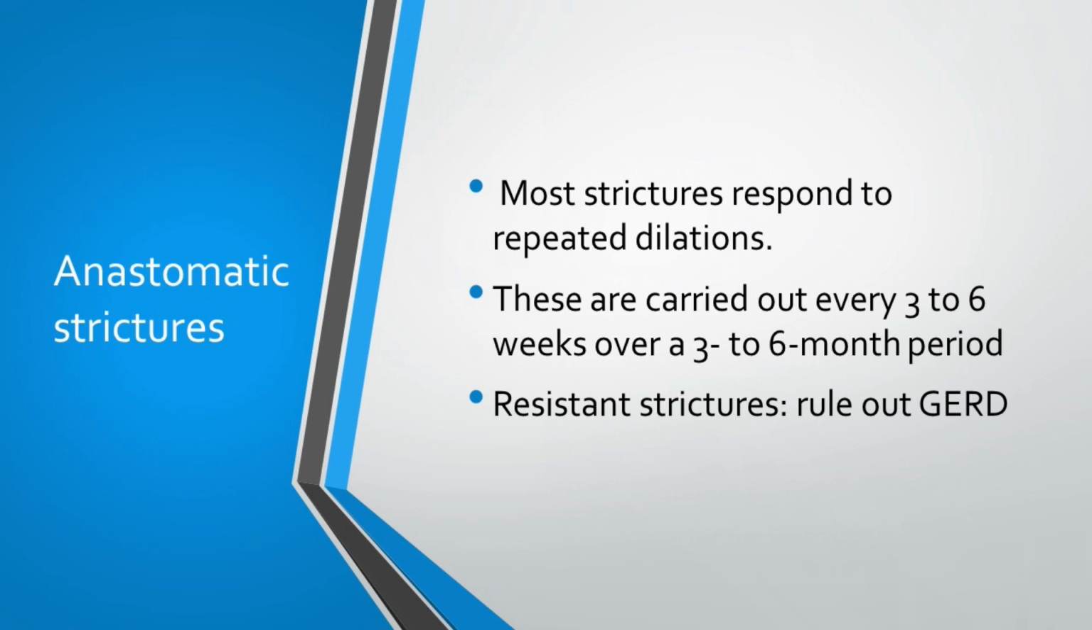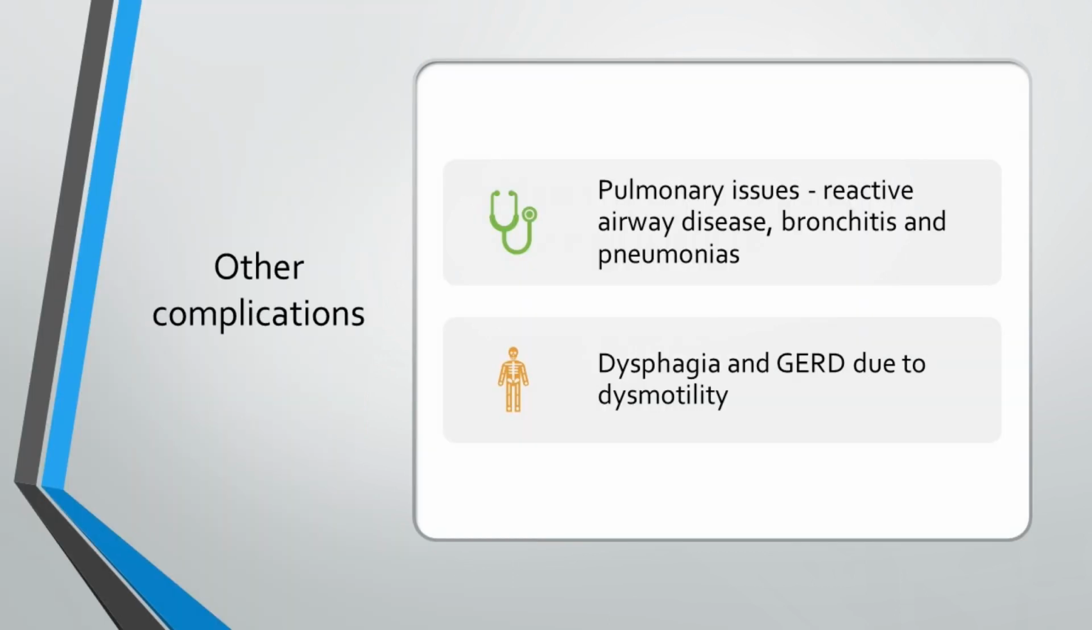Most of these anastomotic strictures require repeated dilatations every 3 weeks for a period of 3 to 6 months. And if you have resistant strictures in TOF, you have to rule out gastroesophageal reflux disease. Other complications that you could see in TOF are pulmonary issues, especially pneumonias, aspiration pneumonias, and dysmotility of the esophagus with GERD.